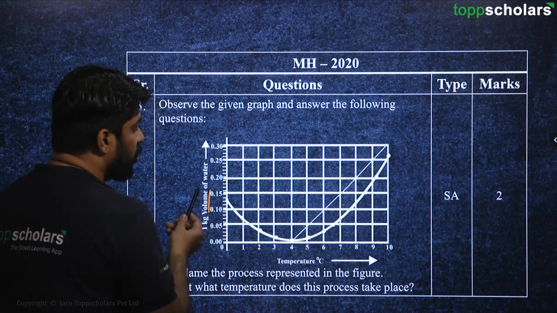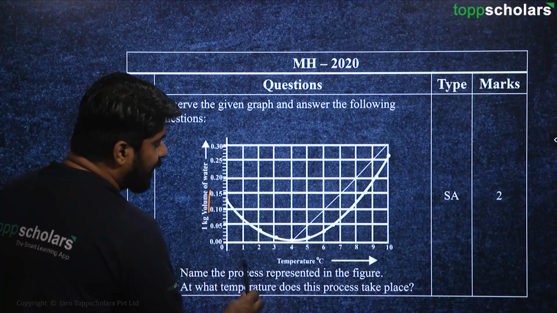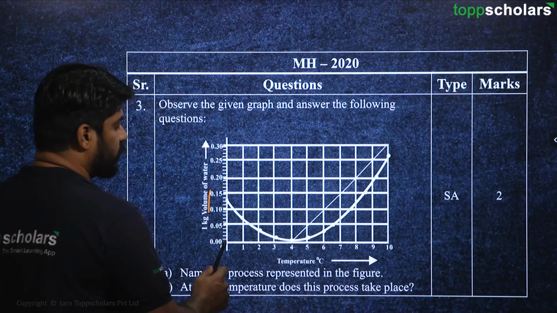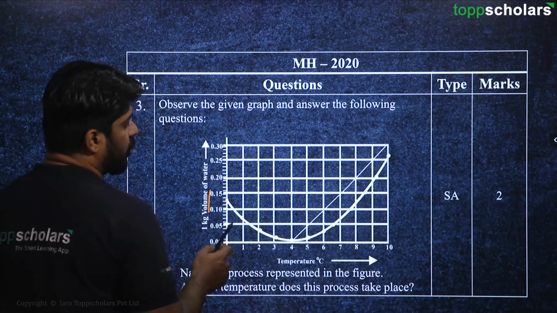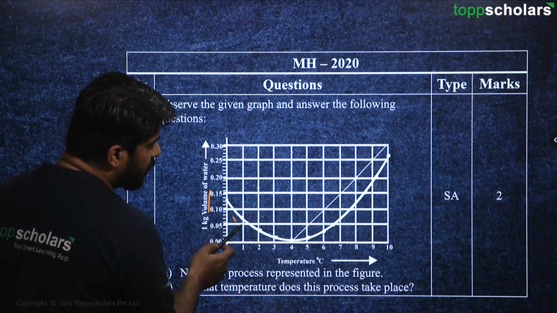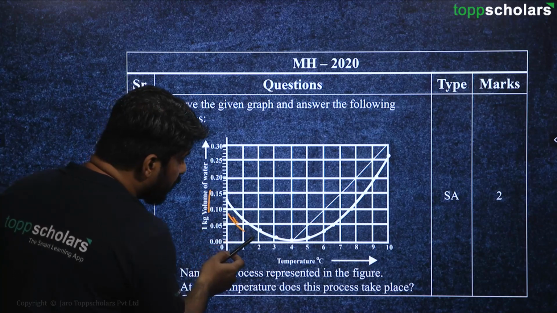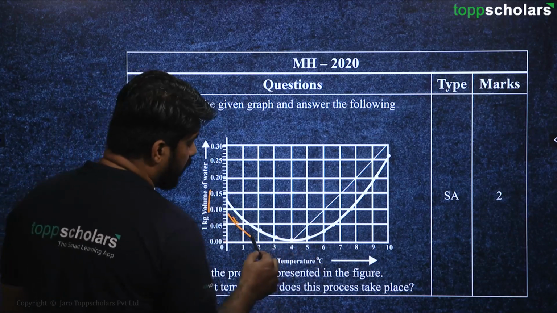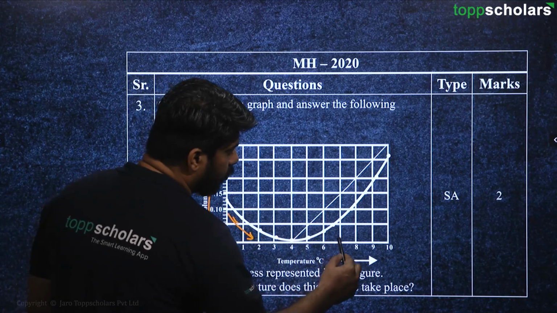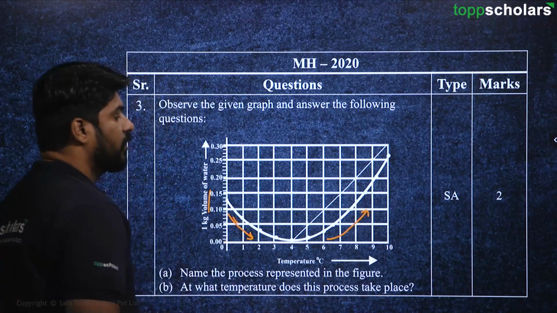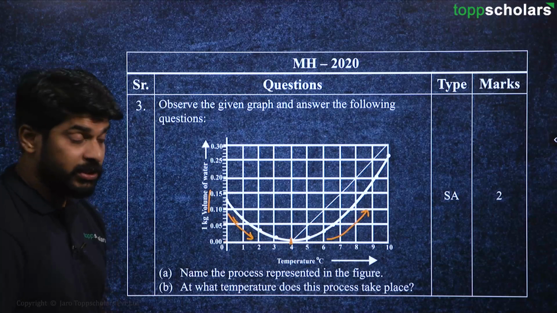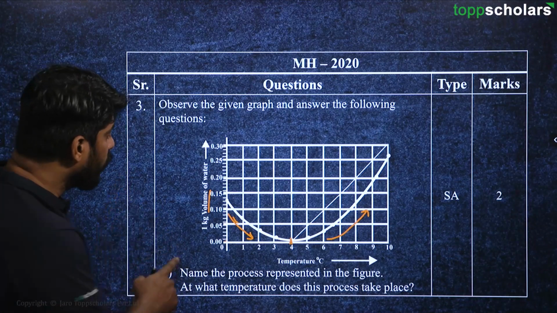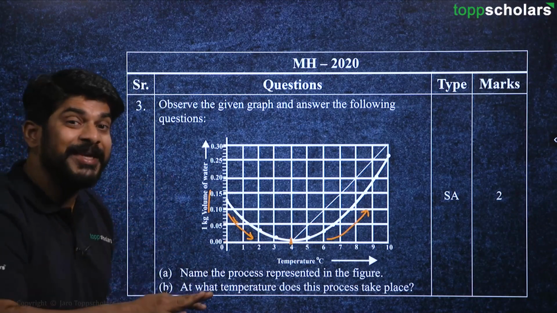Here what is happening is, as the temperature increases from 0 degrees Celsius to, let's say, 10 degrees Celsius, we can see that initially the volume is decreasing. Then again we can see the volume is increasing. At 4 degrees Celsius, the volume of water is minimum.